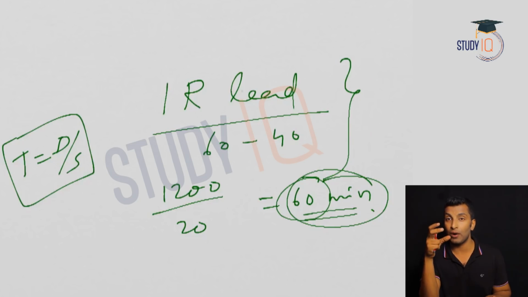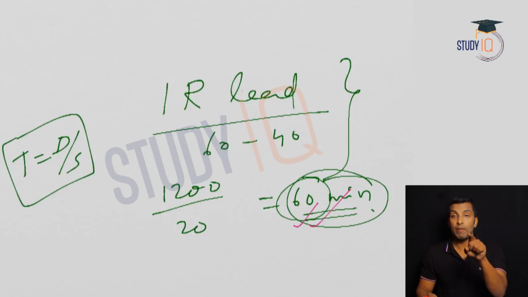So if the question is about when they will meet for the first time, your answer is 60. When they will meet for the first time at the starting point, again the answer is 60. Why? Because they are meeting for the first time at the starting point only. I hope this is clear. Otherwise, I hope you understood the method in which you will calculate both answers.